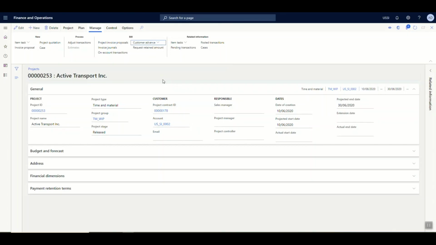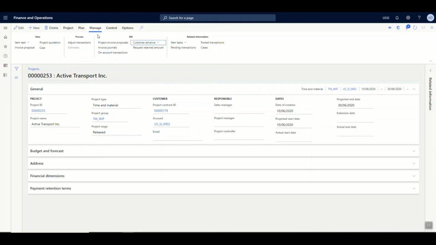For such projects, which are basically of the type fixed price, there is a contract value which is agreed with the customer, and based on the cost that is incurred and the percentage of completion, the system basically calculates something which is called a revenue recognition. The revenue recognition is a process which can be followed for project types fixed price.